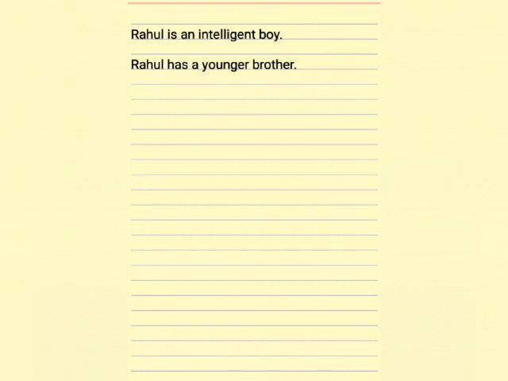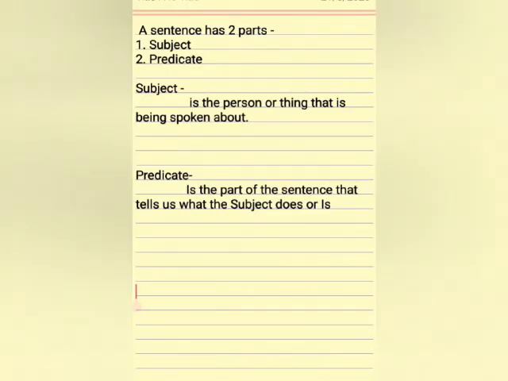So children, that was all. I hope you have understood what the subject is, what the predicate is. Learn the definition. Subject is the person or thing that is being spoken about, and predicate is the part of the sentence that tells us what the subject does or is. So learn the definition and practice all the sentences and exercises in the book. I hope you have understood.